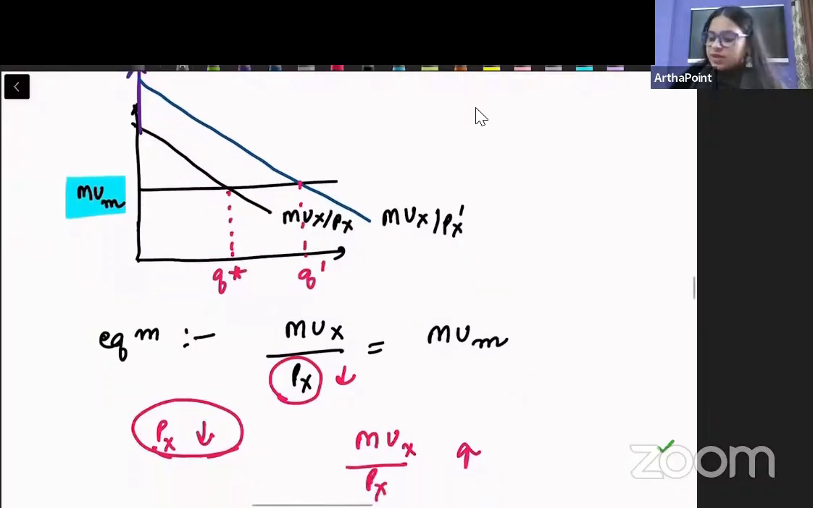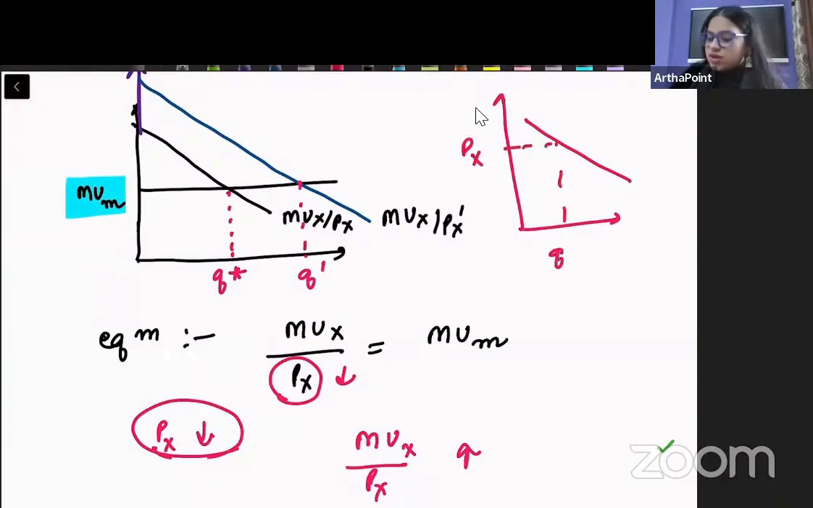तो अब क्या दिखाया बेटा हमने? Same concept, that when price of the good decreased, quantity increased. पहले price was PX, quantity was Q star, then price is PX dash, quantity is Q dash. So when my price is decreasing, quantity is increasing, and this became the demand curve according to him.